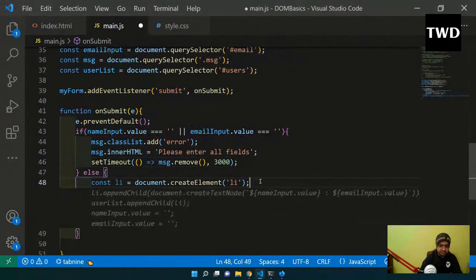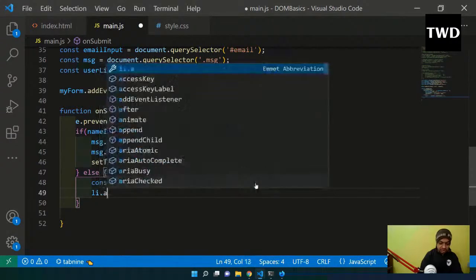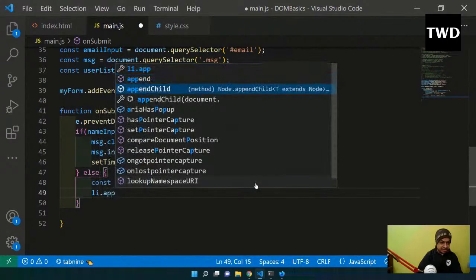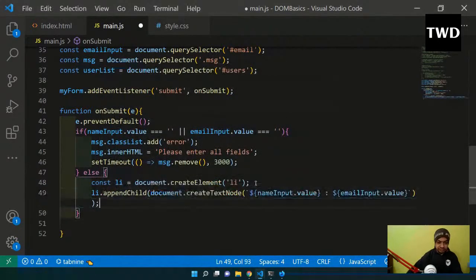Then after that I am going to append it, li, and I want to add something inside that li. So li dot appendChild I will do, and inside this I will have document dot createTextNode, because inside the li I have to have some text.